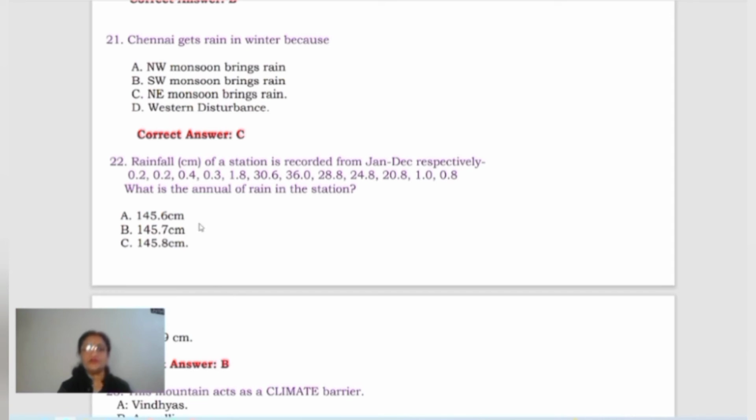Next is, rainfall of a station is recorded from January to December respectively. These are the rainfalls in centimeters. What is the annual rainfall of the station? So simple, you all know it very well, that when the annual rainfall is asked, you have to just total all these, and whatever comes in centimeters will be your answer. So when we total all these, the answer is coming 145.7 centimeters. Okay. So 145.7 centimeters is the correct answer. So B is the correct option for this.